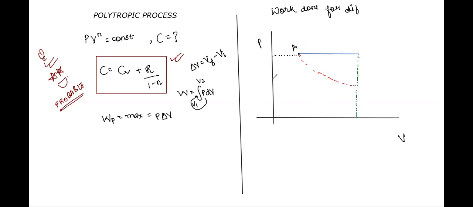Let's say I'm defining an isothermal process with this red graph. See, the work done will be this area. I'm shading it, have a look. The work done in an isothermal process will be this one, all the area under the graph, right?